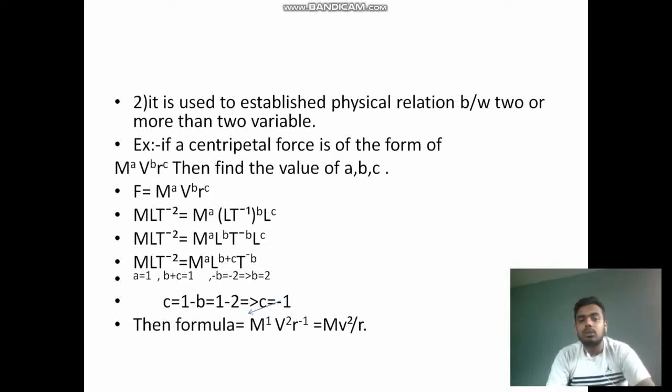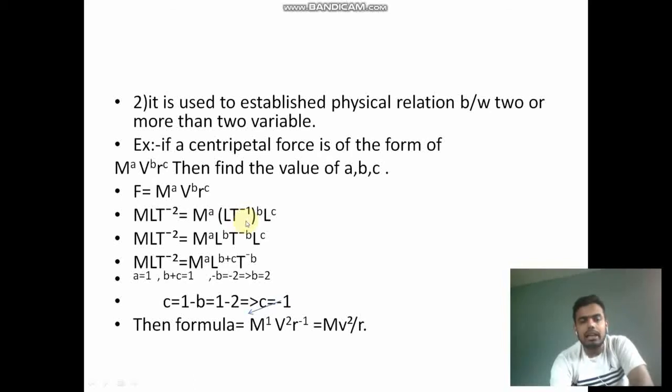So here the centripetal force is there, so the force dimension formula is MLT to the power minus 2. Force is equal to mass times acceleration, and acceleration is LT to the power minus 2. So force dimension is MLT to the power minus 2. So the centripetal force has the formula MLT to the power minus 2, and the equation given is m to the power a, v to the power b, and r to the power c. We will equate both formulas, and we know that velocity has the dimensions LT to the power minus 1.